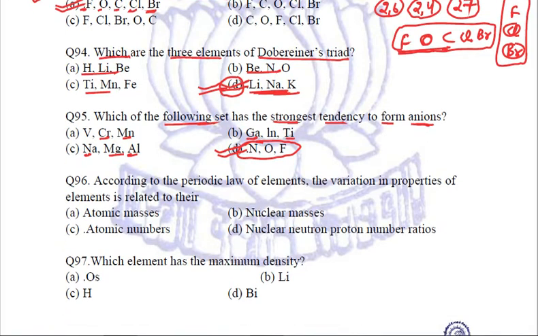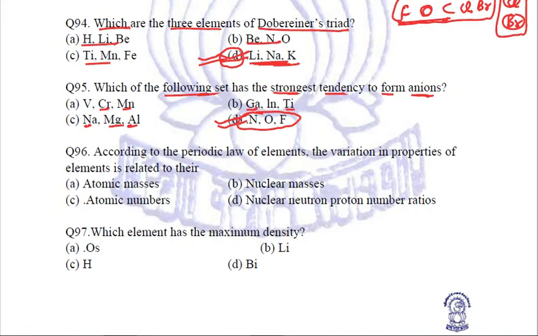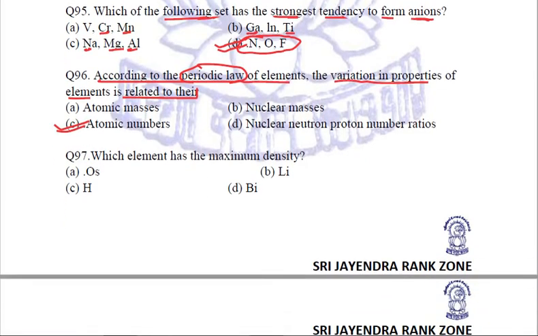Let's see what the examiner is asking us in the next question. According to the periodic law of elements, the variation in properties of elements is related to their... When we are talking about periodic law, we are talking about the modern periodic law, and we know that the modern periodic law considers the atomic number to be the more fundamental property. So in this question, atomic numbers, that is option C, is the right answer. Clear?